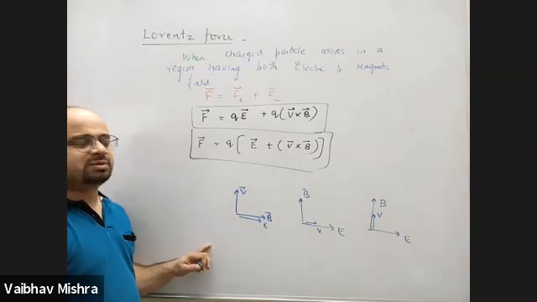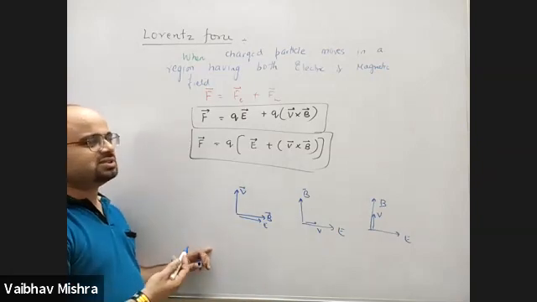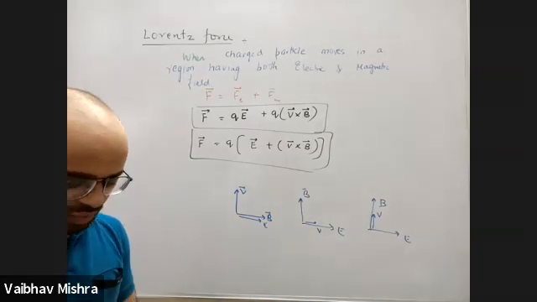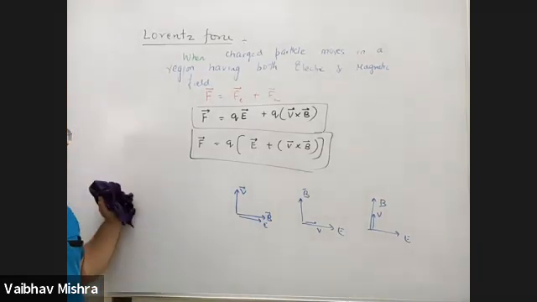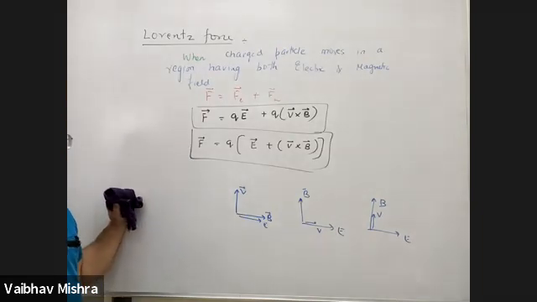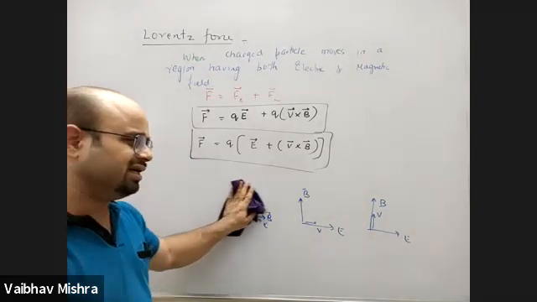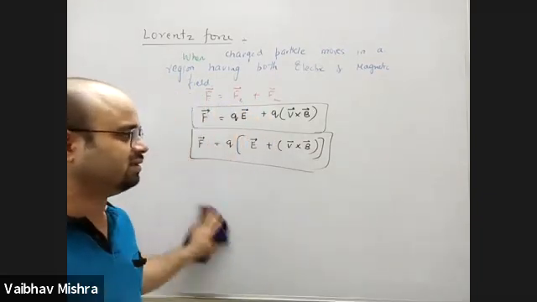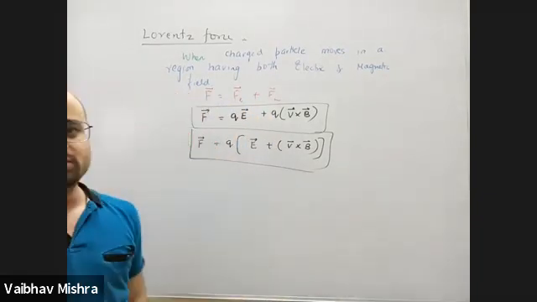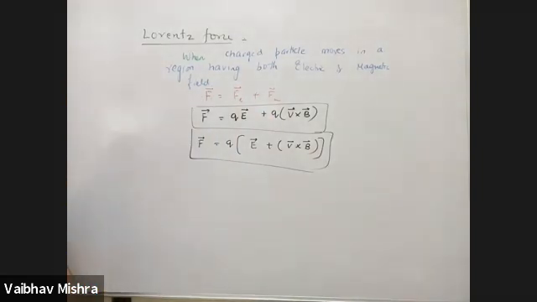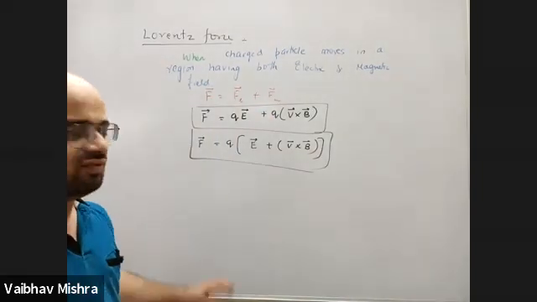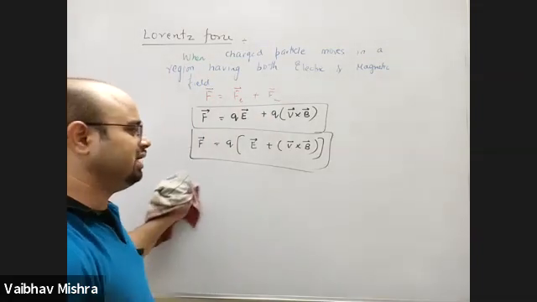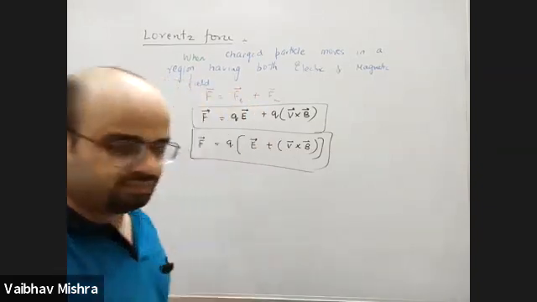Right? Charged particle, electric field, magnetic field. The case we will discuss now is a very specific case: motion of a charged particle when electric field and magnetic field are perpendicular to each other, and the charged particle enters perpendicular to both. So basically, all three are perpendicular to each other. Motion of a charged particle in a region having perpendicular electric and magnetic field, when the charged particle is also perpendicular to both electric as well as magnetic.